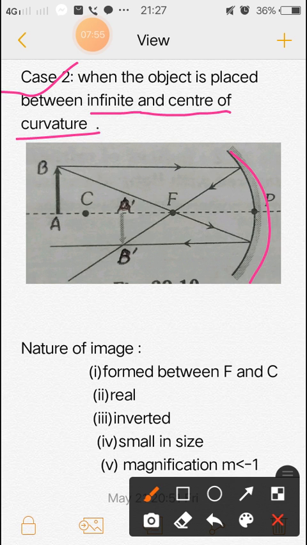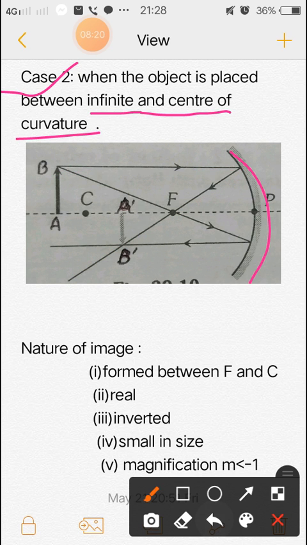Now, this is the object, AB is the object. This is the head and this is the tail. A parallel ray from the head is incident on the mirror, and after reflection it has to go through the focus.